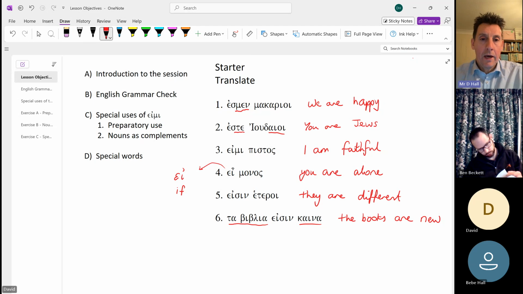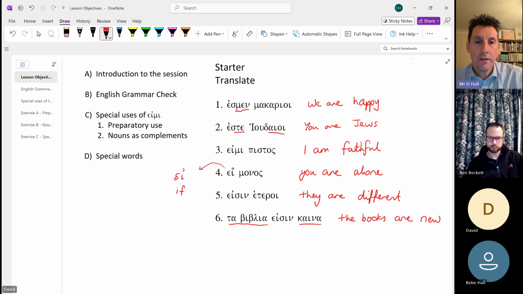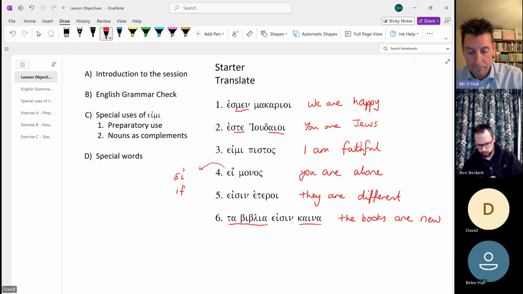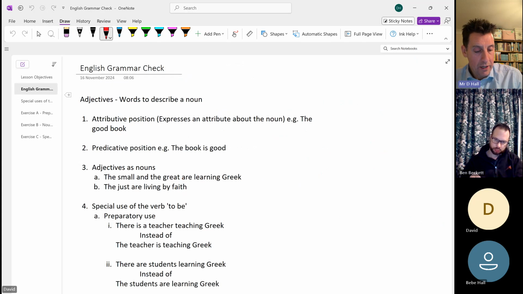Okay, so it's a little reminder there of the verb to be. That's the present form of the verb to be, and some of the adjectives which we've been looking at, and hopefully just a little bit of a quick translation there. Right, we'll have a look at the bits we're going to look at today. So if we go on to the English grammar check first of all, and we'll just remind ourselves of a few things.